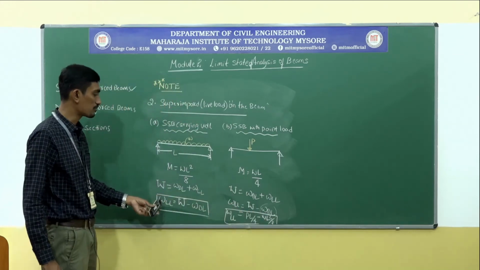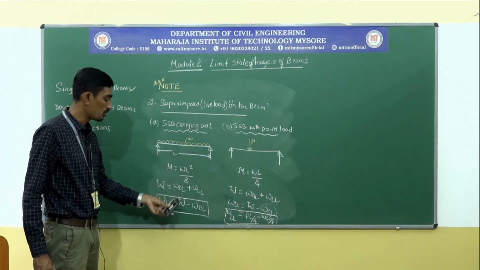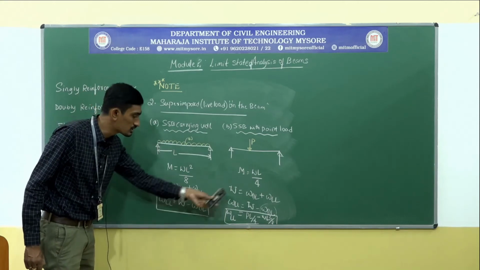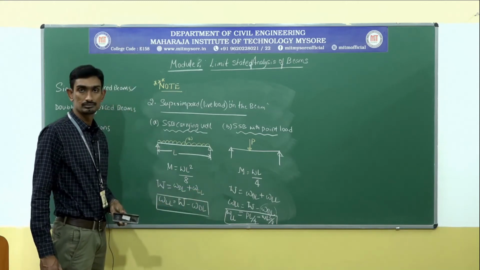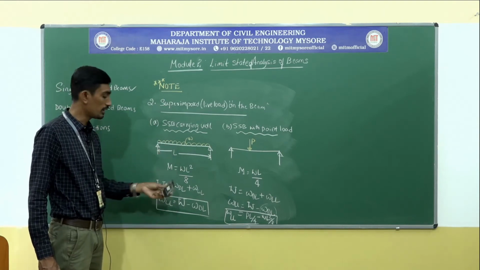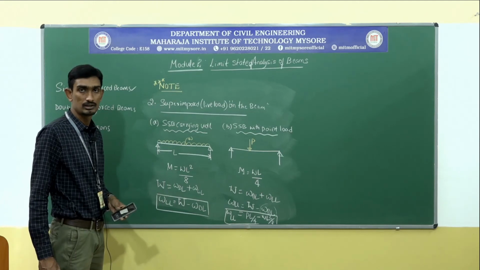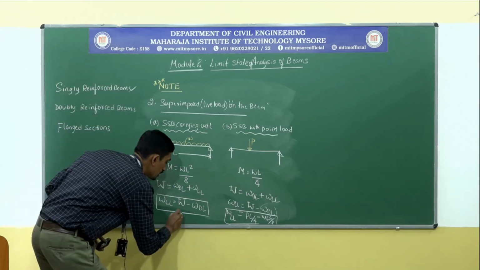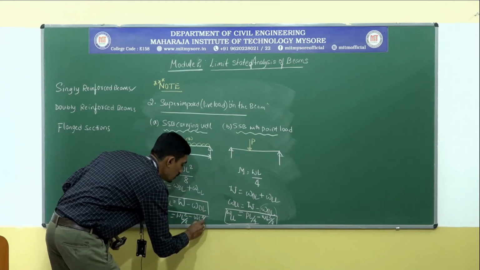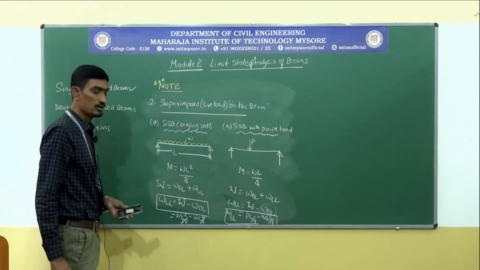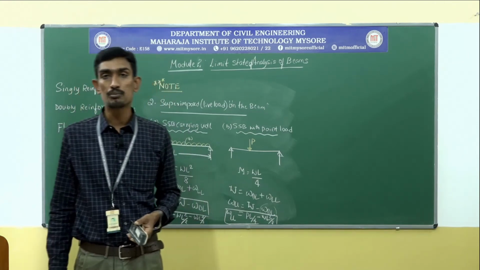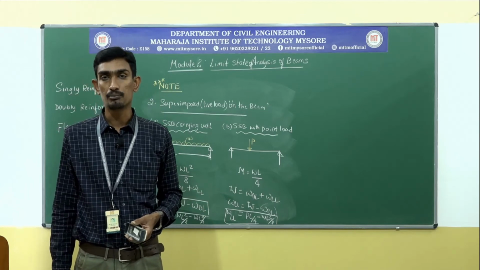Here, if you want to substitute, the total load is WL square by 8 minus the dead load, which is also WL square by 8, but the intensity will be varying. The intensity will not be the same. Is it clear? I can also write this as WL square by 8 minus WL square by 8. So this is the way we can calculate for a simply supported beam with superimposed loads.